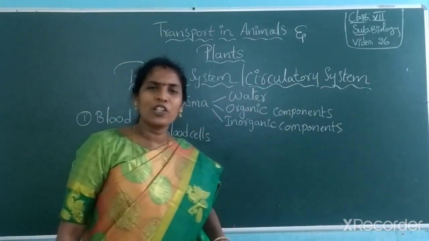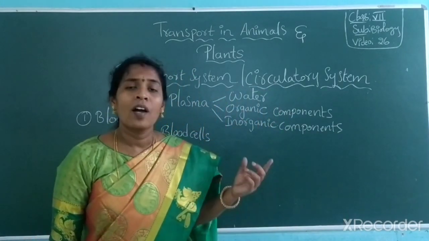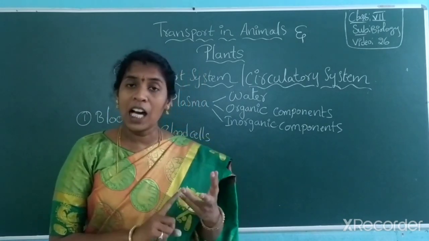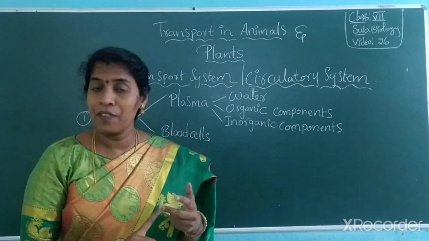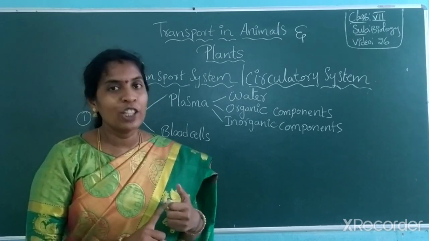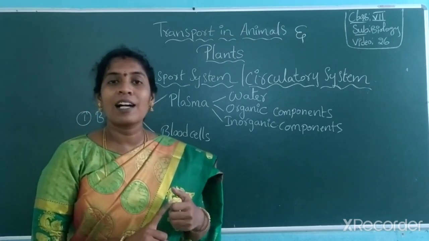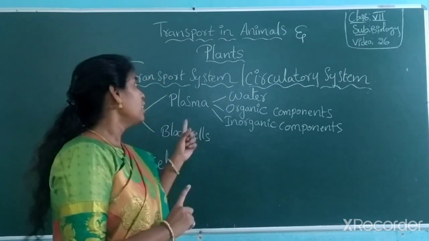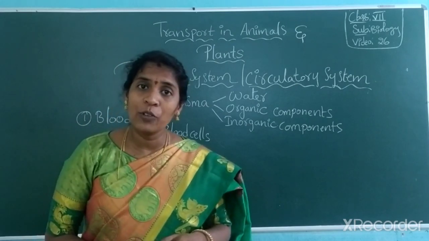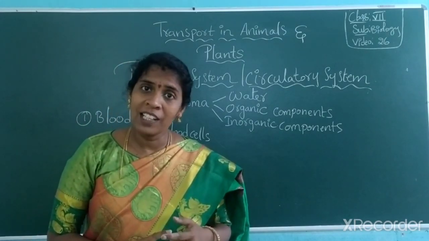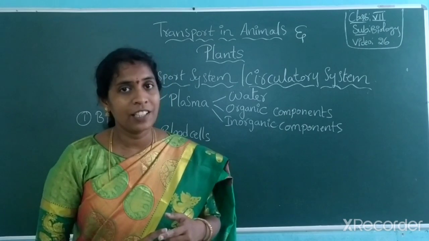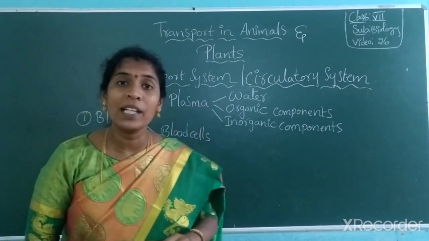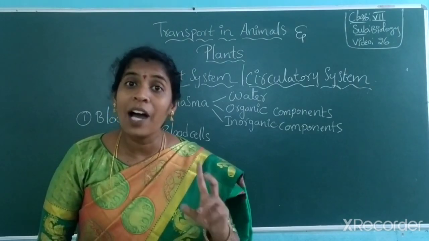Madam, what are these organic and inorganic components? Organic means those which contain a combination of carbon, like carbohydrates, proteins, fats, fatty acids, amino acids and glucose. These are all combined with carbon, so they are called organic components. Then what are inorganic components? Vitamins, minerals and salts. Got it? So these organic and inorganic components with water combined together form plasma in blood.